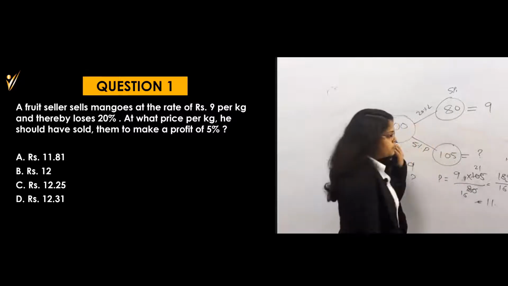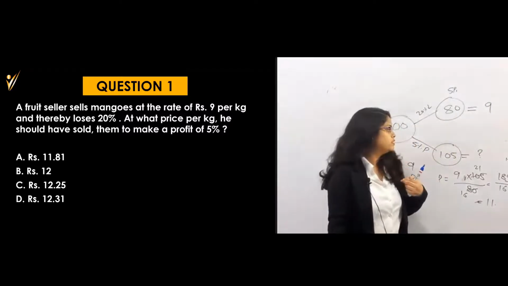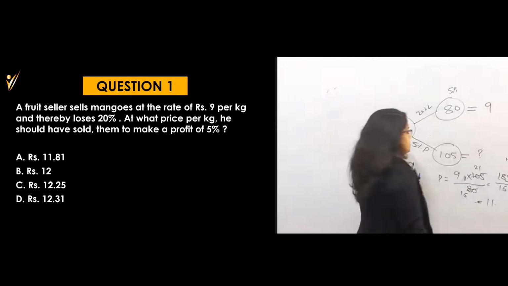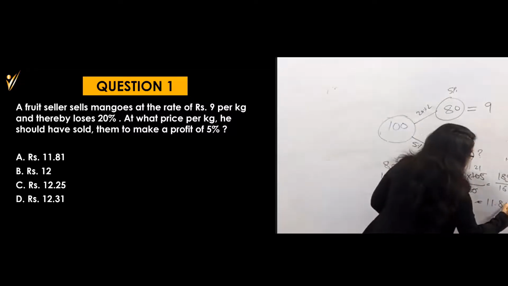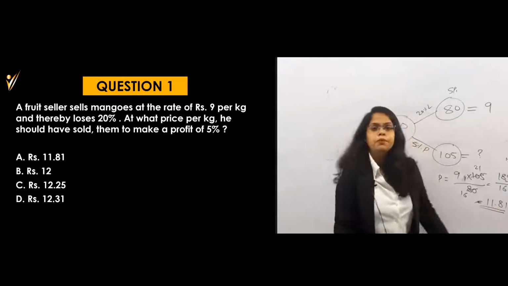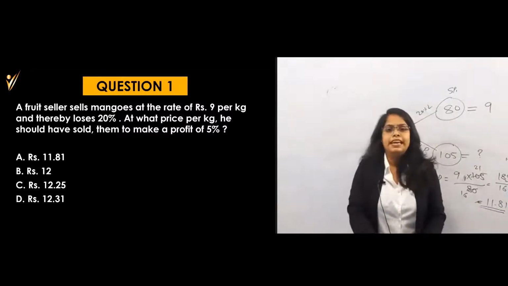So this will become 16, 16 sevens are, or 16 eights are, right? 16 eights are 128 and again 2 remains. That means it is around 11.81. That is option number A.